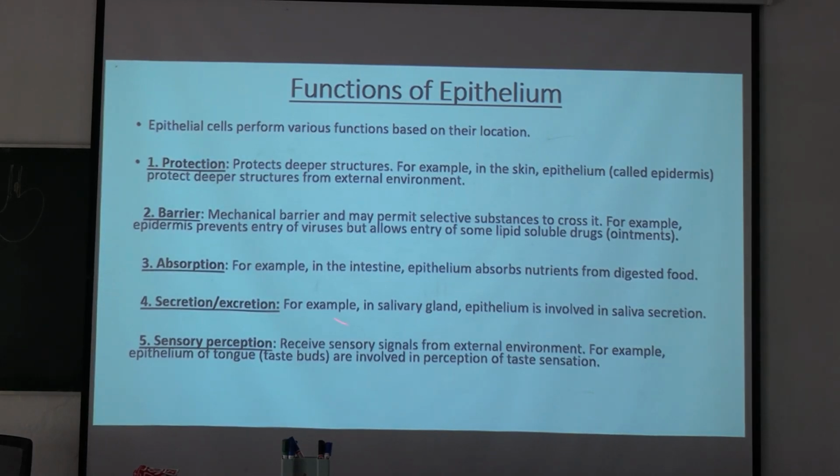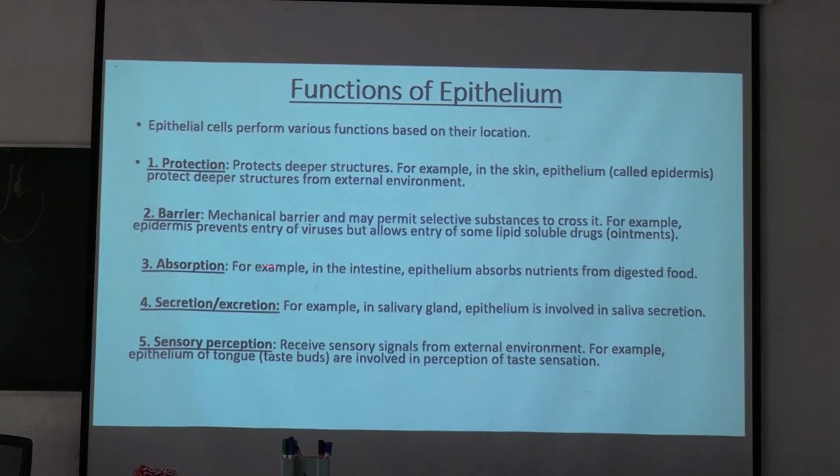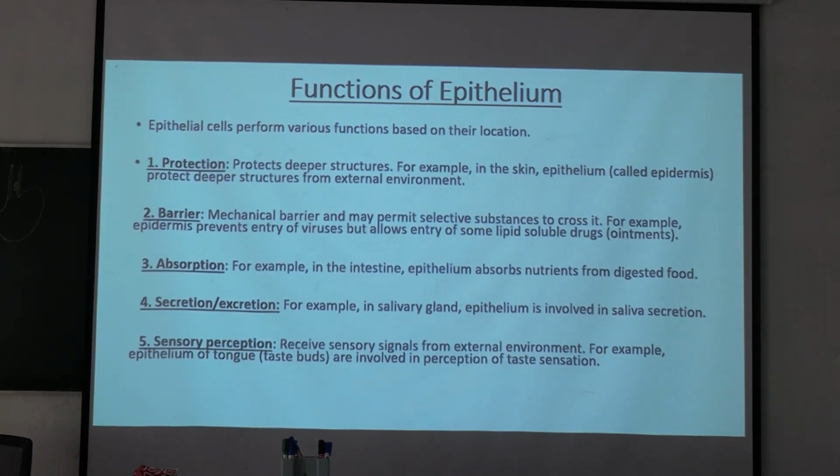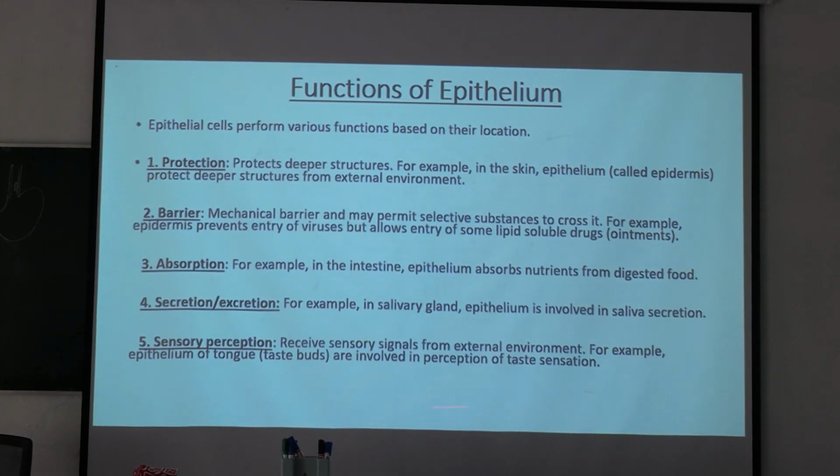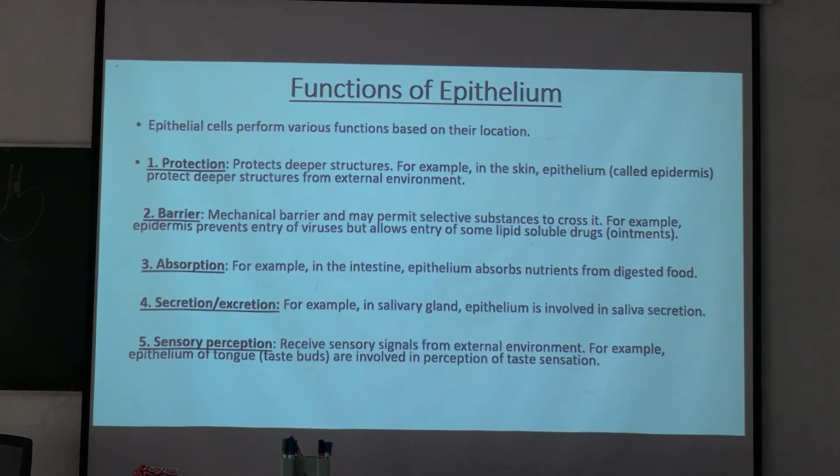Okay. Now, it also helps in absorption. For example, in the intestine, epithelium absorbs nutrients from the digested food. Now, secretion or excretion: in the salivary gland, epithelium is involved in saliva secretion. Okay, and sensory perception. There are different sensory nerve endings, and they receive sensory signals from the external environment. For example, the epithelium of the tongue has taste buds and they are involved in perception of taste sensation. Okay.